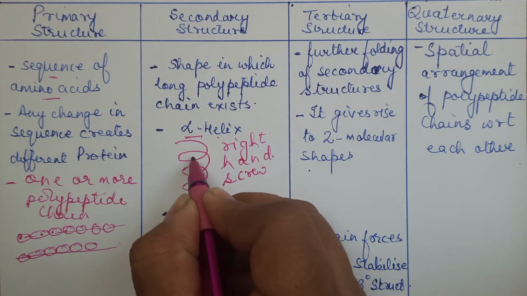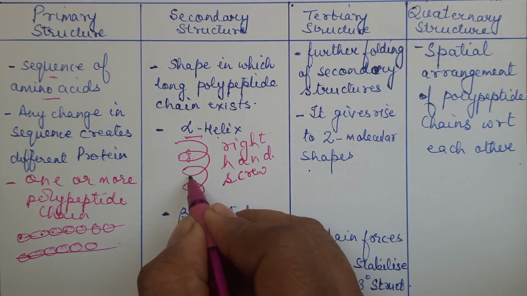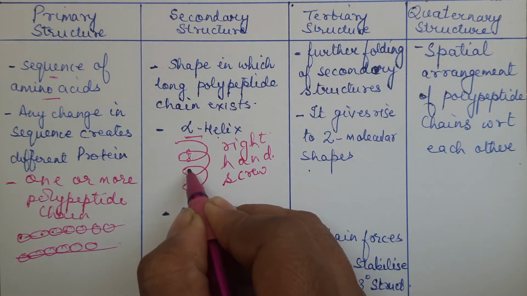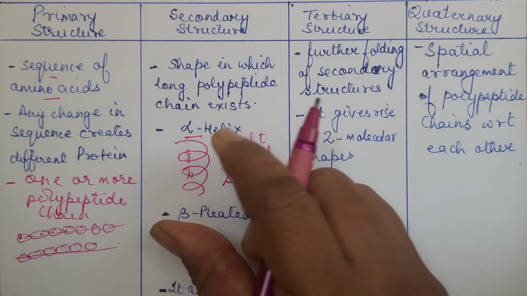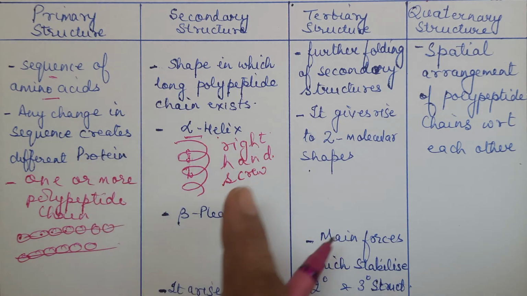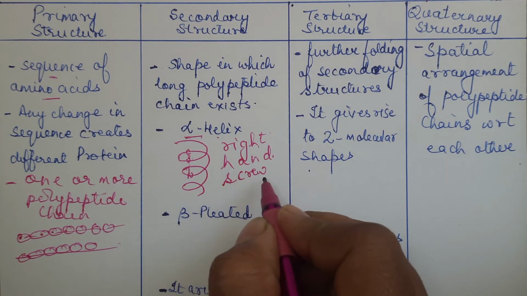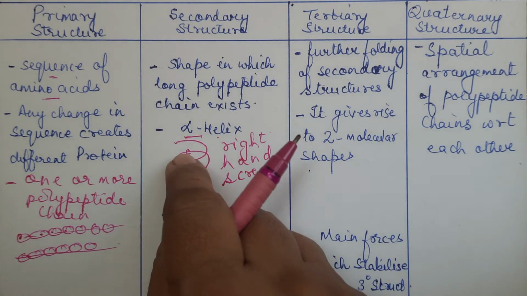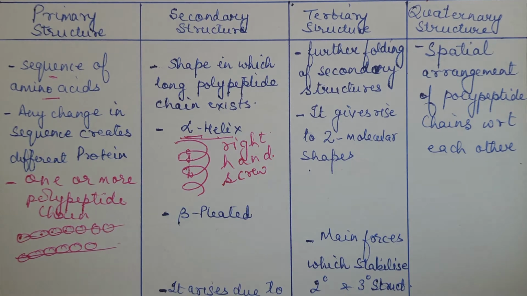There must be some CO in the center, meaning maybe some amino acid, that peptide linkage which we were saying, and at some other place there is some NH. So between O and H there must be an H bond. So that is holding them together, and it becomes spirally held together. Normally it is a right-hand screw-like structure. So the number of H bonds holding it results in the formation of alpha helix.